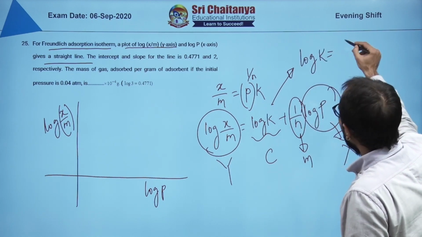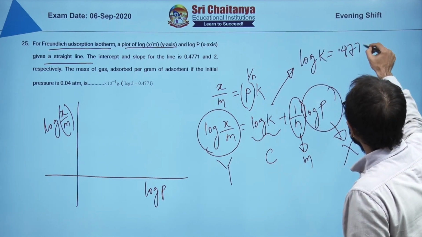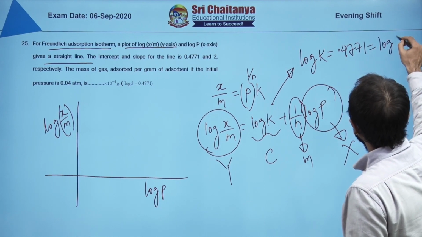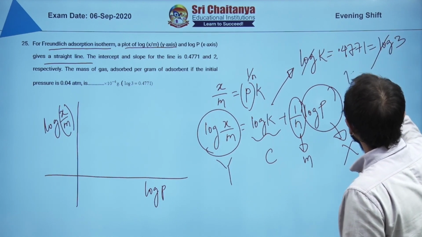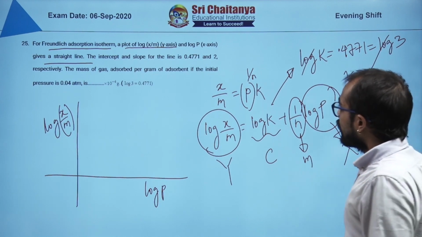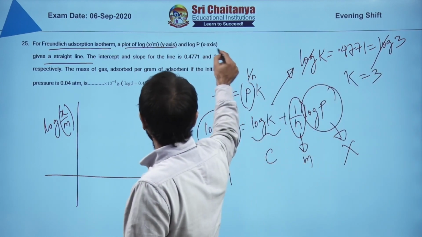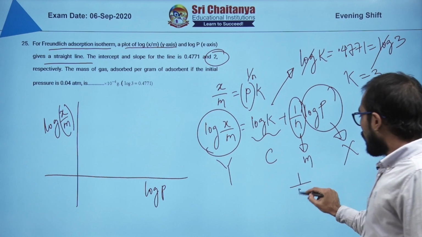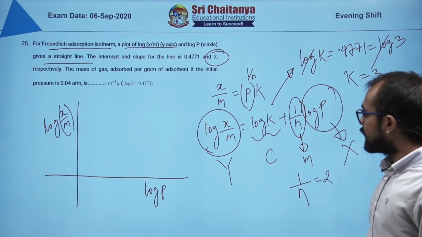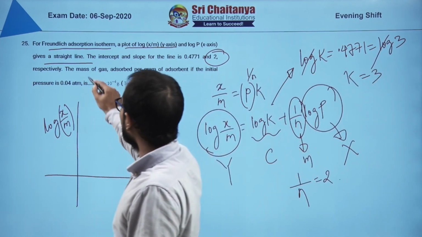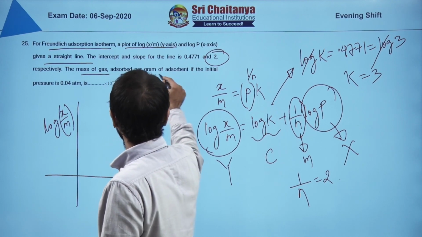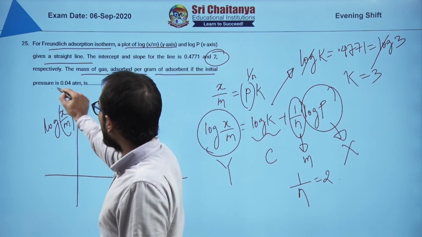Log k is given as 0.4771, which is nothing but log 3. You remove the log from both sides, k is equal to 3. Now the slope is given as 2, that means what? 1 upon n is equal to 2, or n is equal to half. The mass of the gas adsorbed per gram of the adsorbent when the pressure is this.